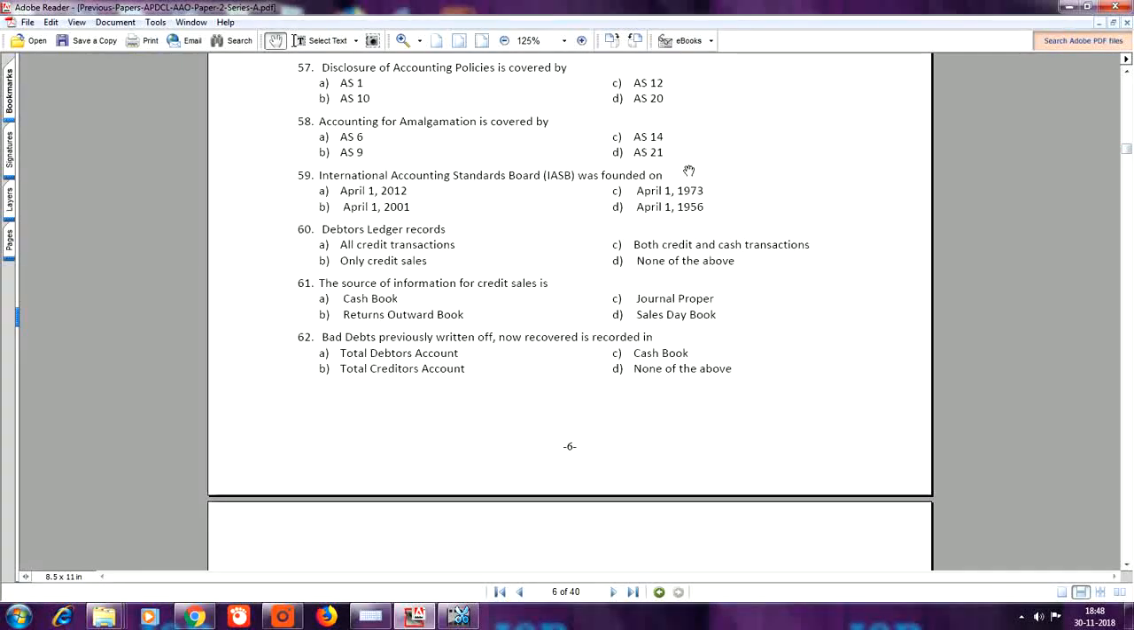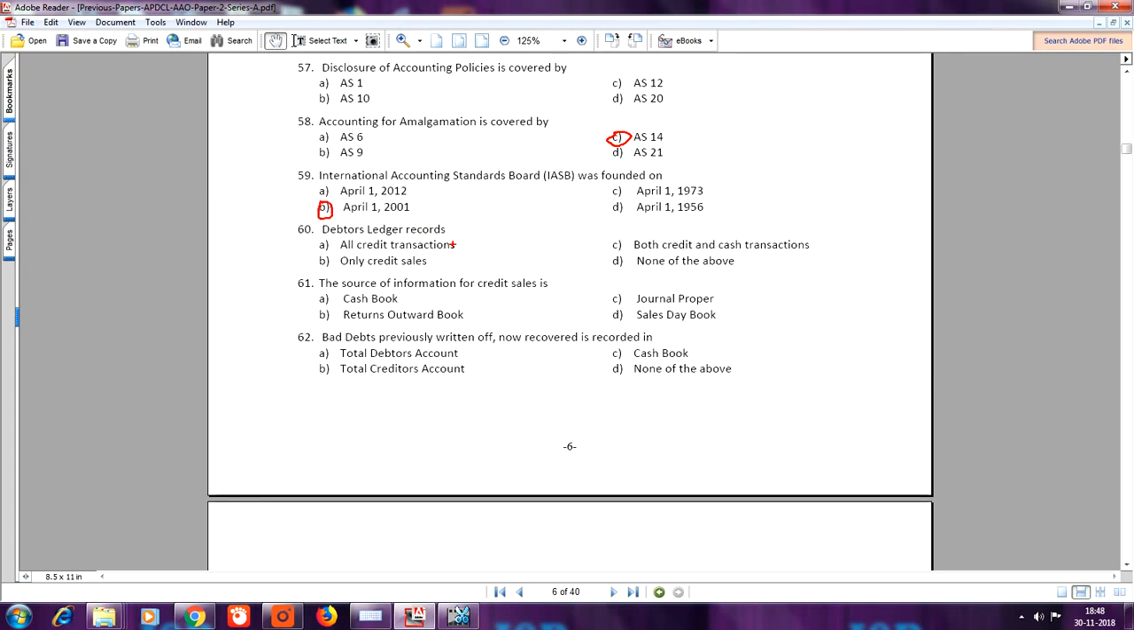Next, question number 58. Accounting for amalgamation is covered by. Here the answer is C, AS 14. Question number 59. International Accounting Standards Board, IASB, was founded on. Here the answer is B, April 1, 2001.